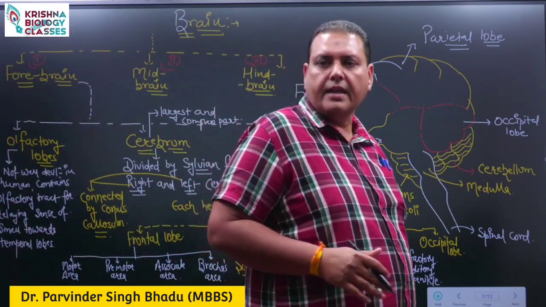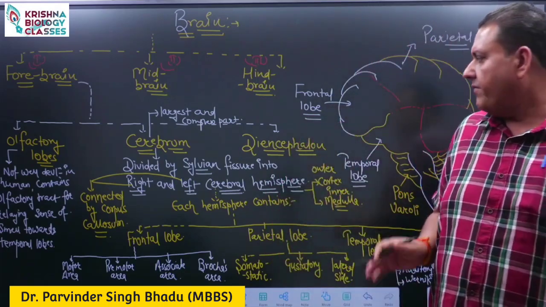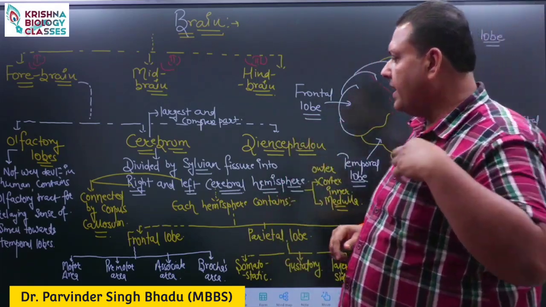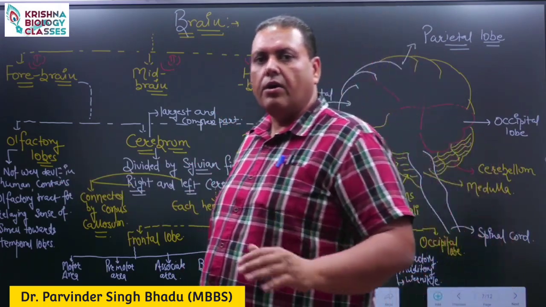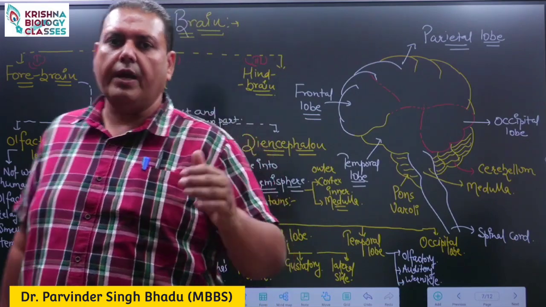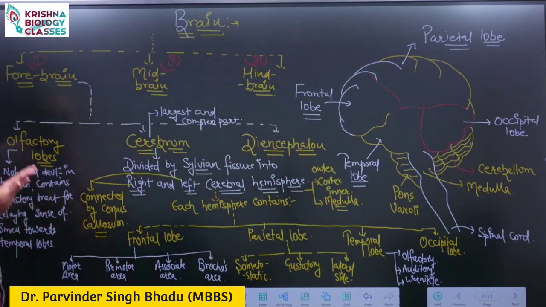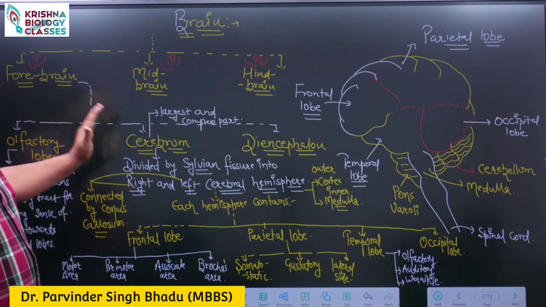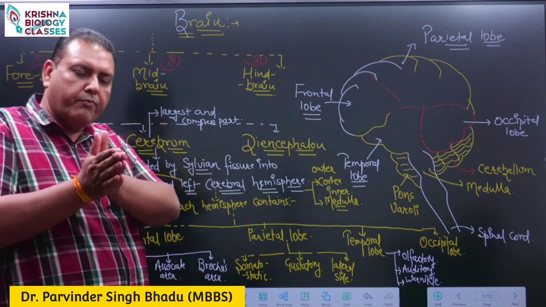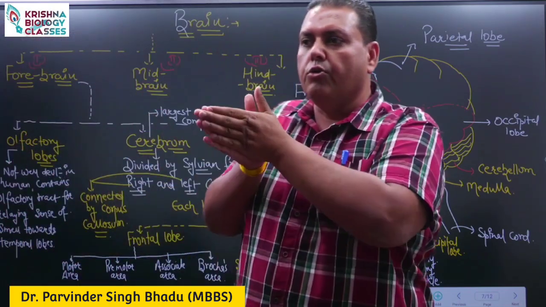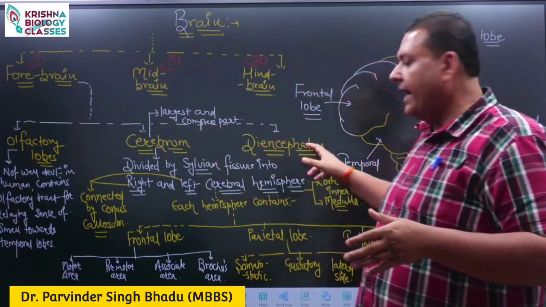Olfactory lobe, cerebrum and diencephalon. Now, olfactory lobes are not well developed in humans, but they are well developed in animals like dogs and cats, which have a keen sensation of smell. Inside it, the olfactory tract is present, which relays the sensation of smell towards the temporal lobe. We will discuss it a bit later. The largest part of our brain is the cerebrum itself. So in the forebrain, I need to show you two subparts, cerebrum and diencephalon.